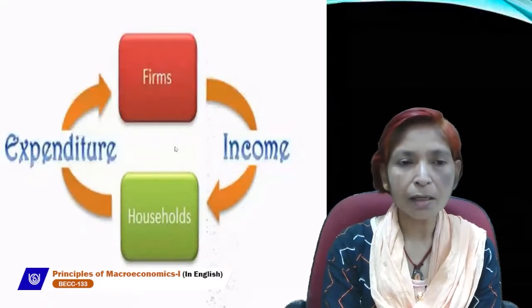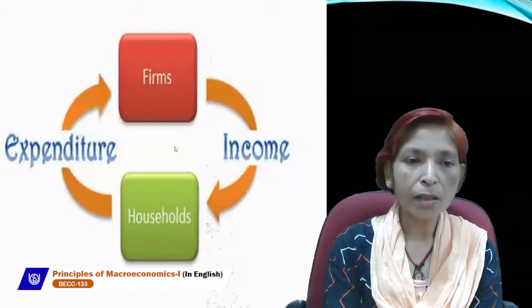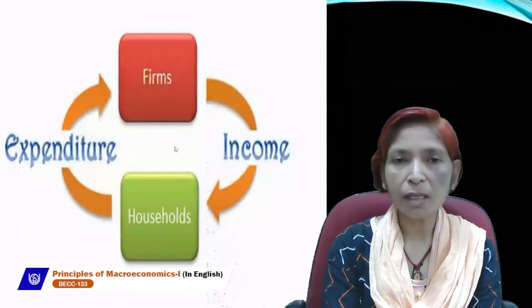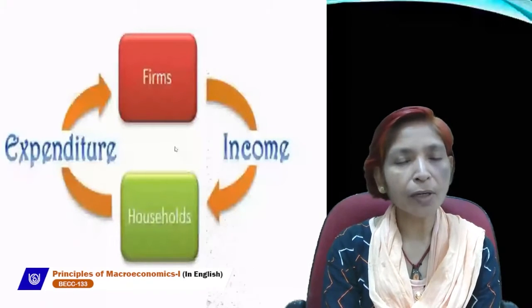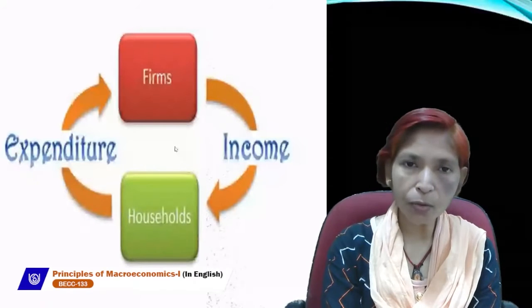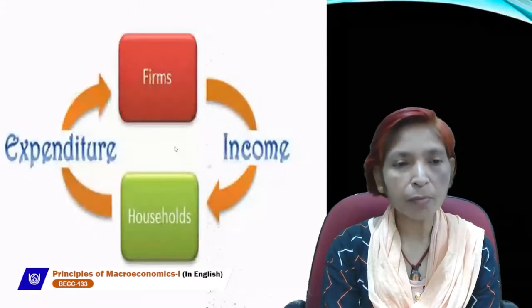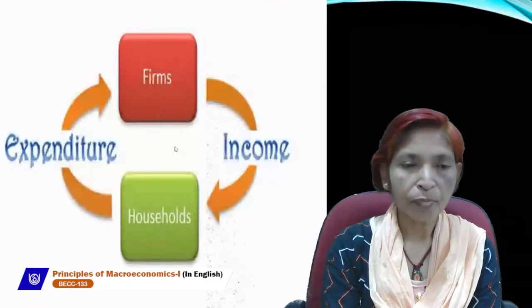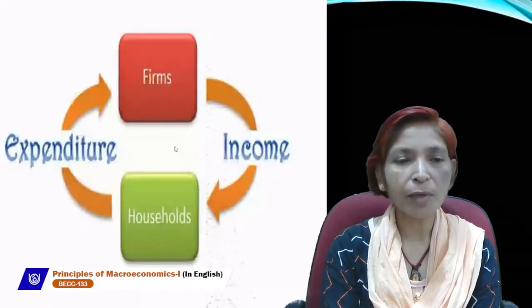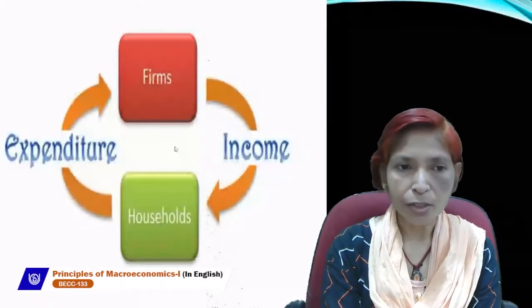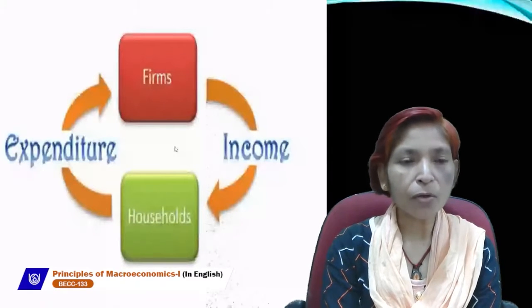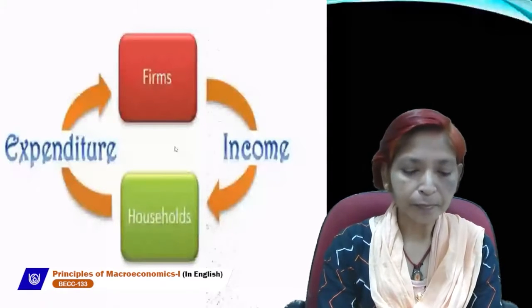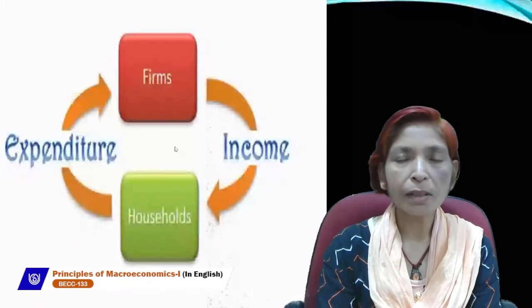In this case, there is no transaction done by money. So this flow is called real flow, in which money is not involved, the government sector is not involved, and the rest of the world sector is not involved. Only two sectors are involved, and transactions are based on the barter system. The barter system is that system in which money is not used for transaction. Goods can be used for change and exchange, and goods can be used for sale and purchase. So this type of flow is called real flow.